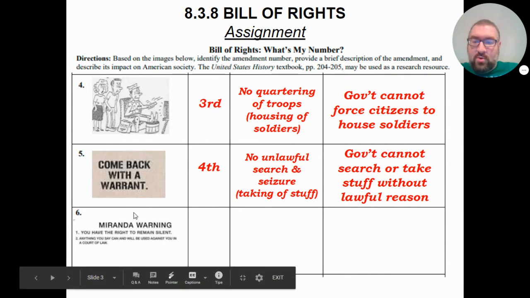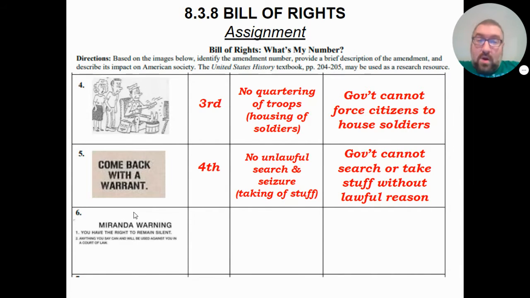Next, we come to the Miranda warning. This is one of my favorite things to talk about because it's an example of something you know we're talking about, but you don't know that we're talking about. So the Miranda warning, when you get arrested, the police have to say, you have the right to remain silent. Anything you say can and will be used against you in a court of law. Why do they say that? Why does it matter that anything you say can and will be used against you in a court of law?